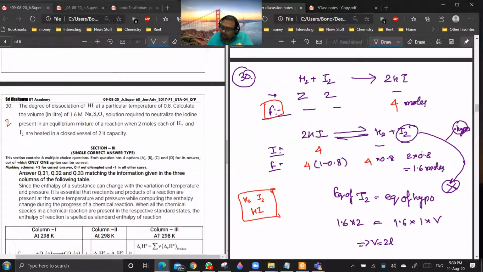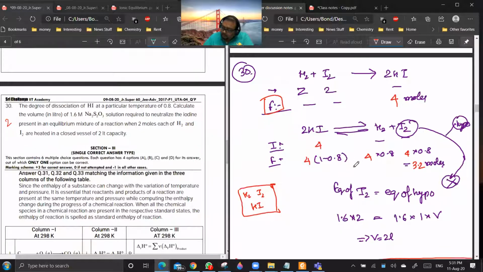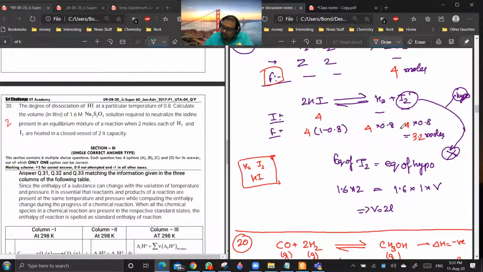2 moles of H2 and 2 moles of I2 gives, yeah. So in this case, it will be 3.2 moles. So you see, 3.2 moles means it will be 2 only, no? This is good. 1 minute.